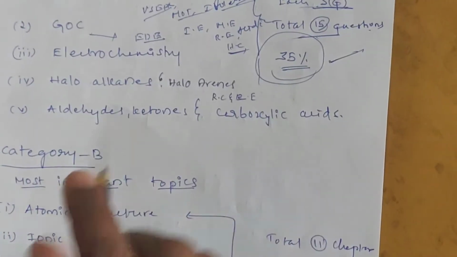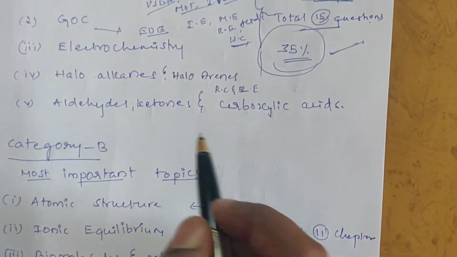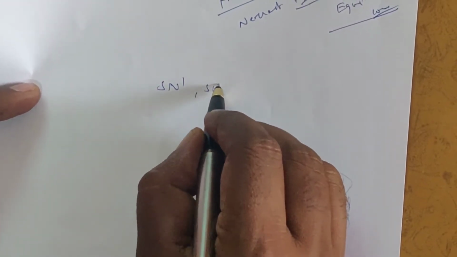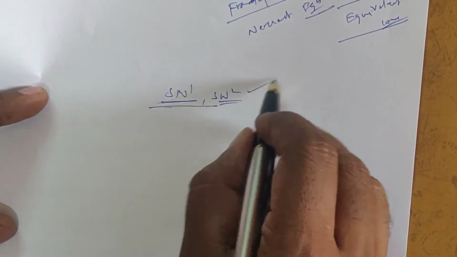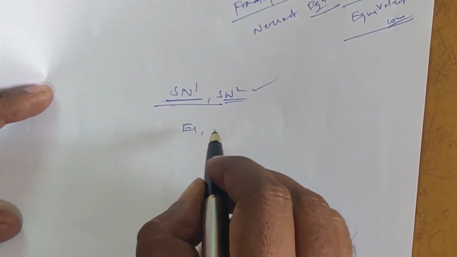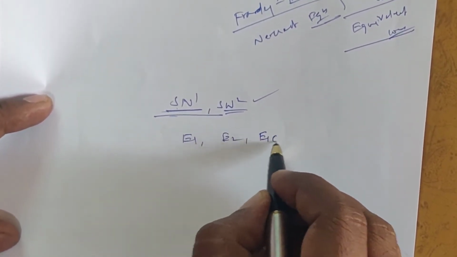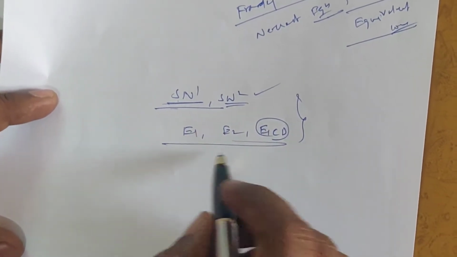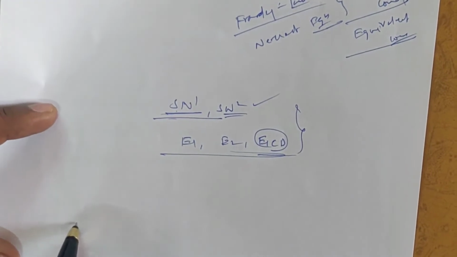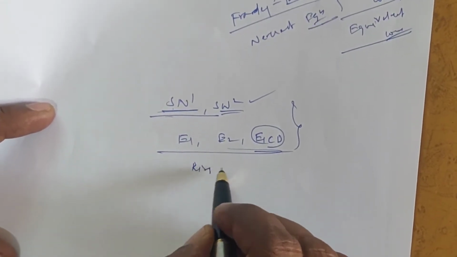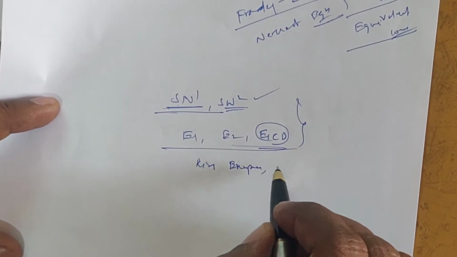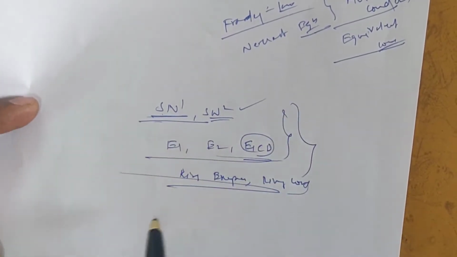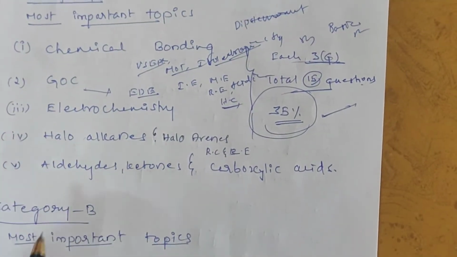And next, haloalkanes and haloarenes. These are very important chapters, students. In haloalkanes, mainly SN1 and SN2 reactions, and the E1, E2 and E1CB mechanisms. These are very important. Also ring expansion questions and ring contraction questions. This type of topics are important in haloalkanes and haloarenes.